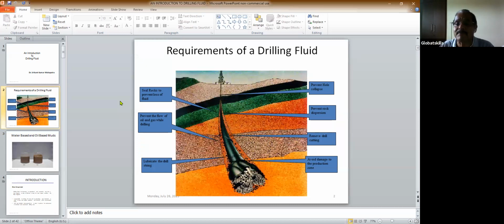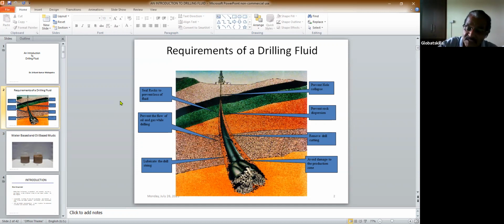There are many other purposes. So the different purposes of a drilling fluid, why you are using it. The basic main purpose of any drilling fluid is to cool, to lubricate, to remove cuttings, and to balance the well pressure. These are the most important things, and our treatment of the drilling fluid is based on these things.